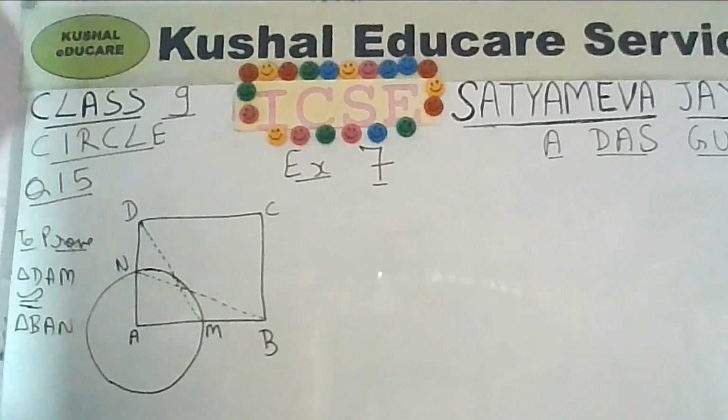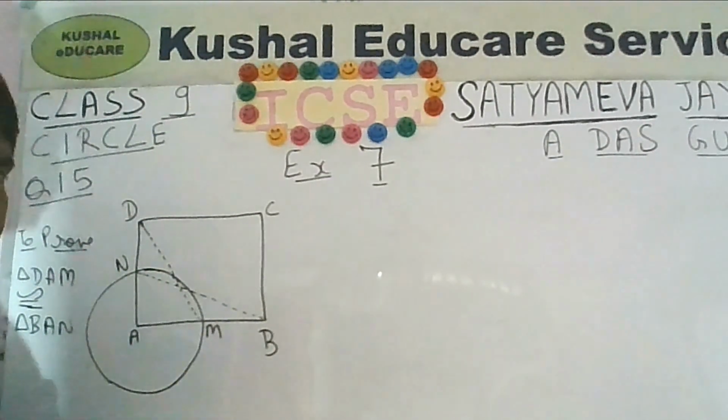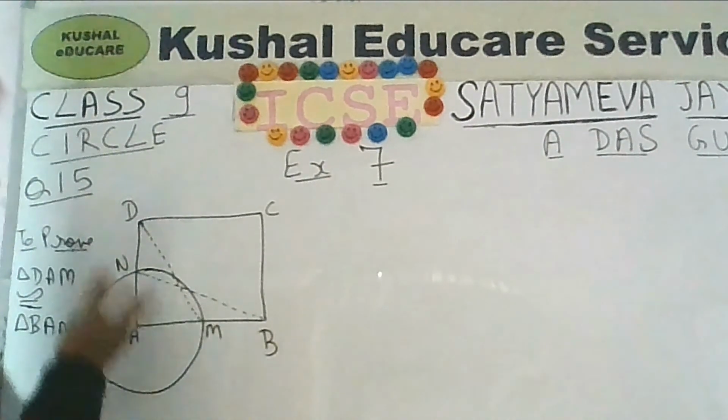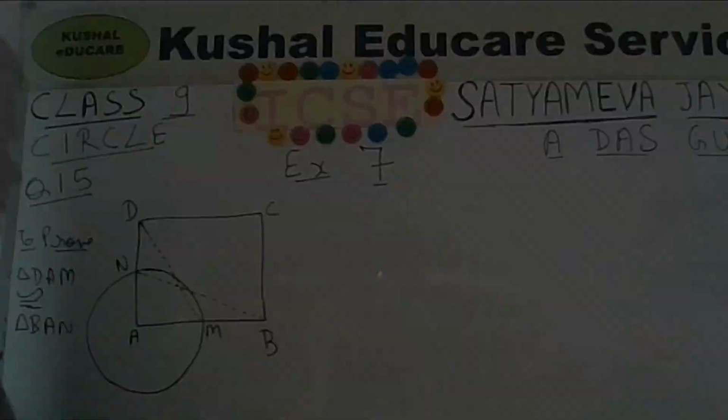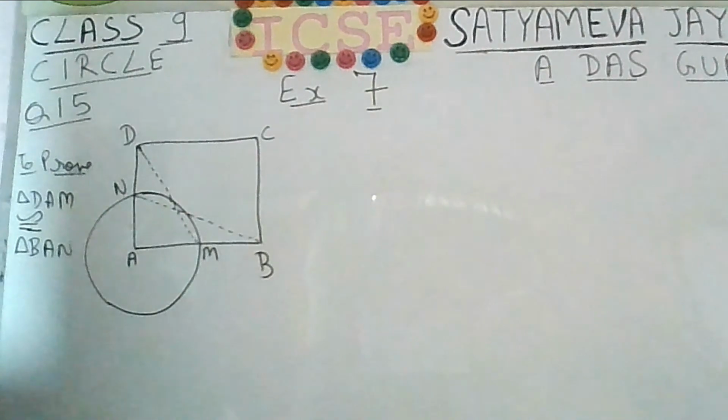In questions like this, in case you have difficulty visualizing the figure, you can draw the triangles separately. I will show you how you can draw the two triangles.